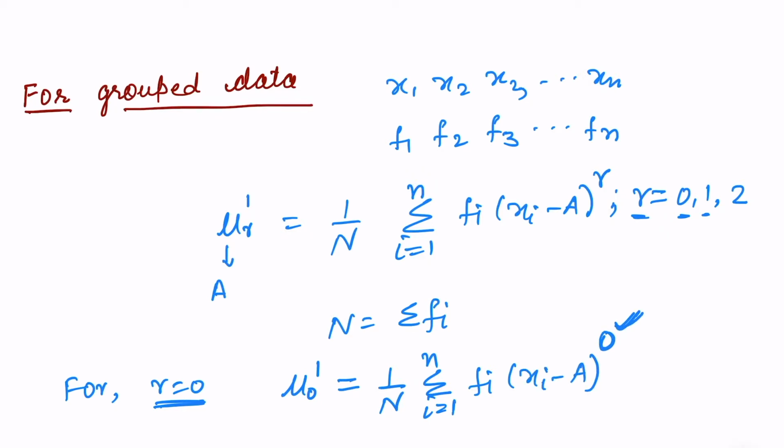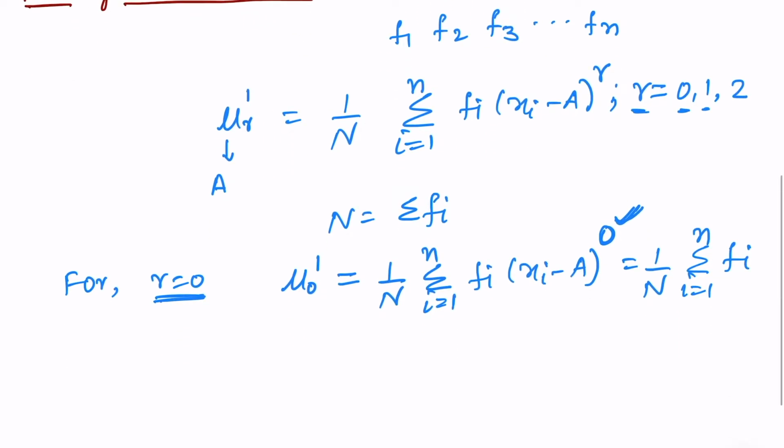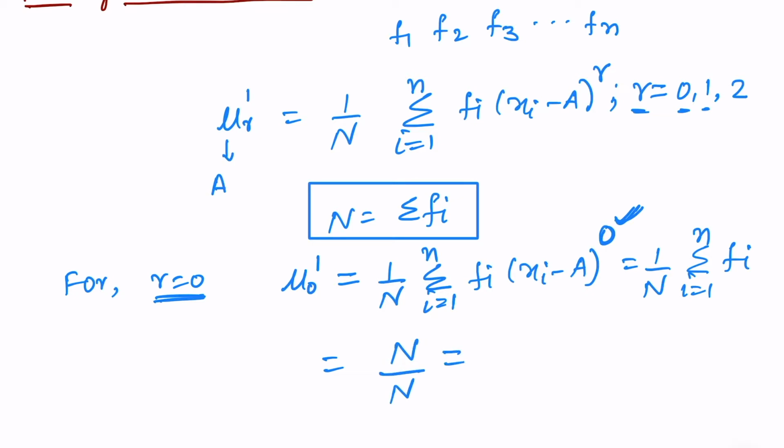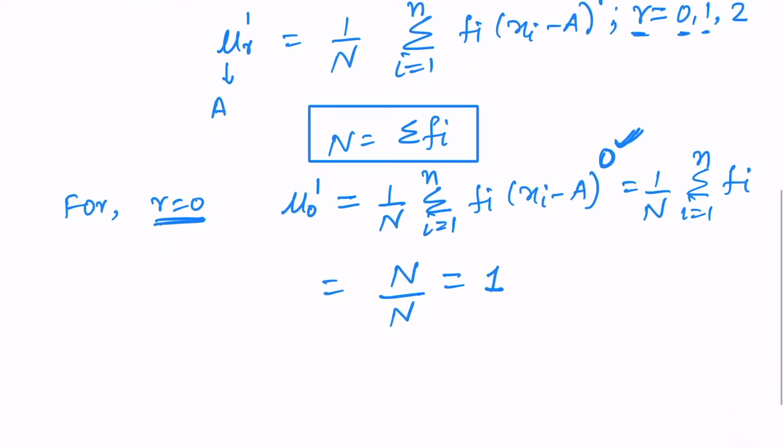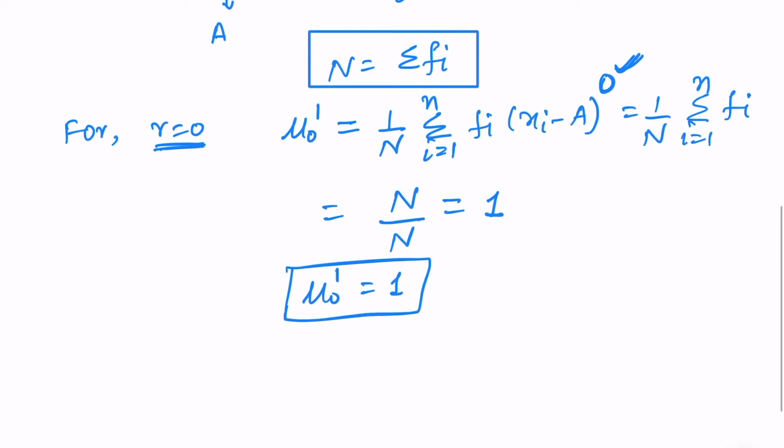When we solve this we will get 1 over N sigma i running from 1 to n fi. And if you remember, we had written N is equal to sigma fi. So our numerator is N, denominator is N, and this will come out to be 1. We can say that mu naught dash is equal to 1, that is the 0th moment about any arbitrary point A is 1.